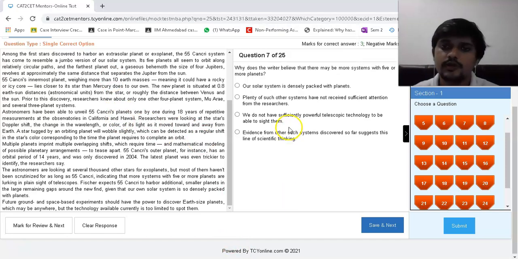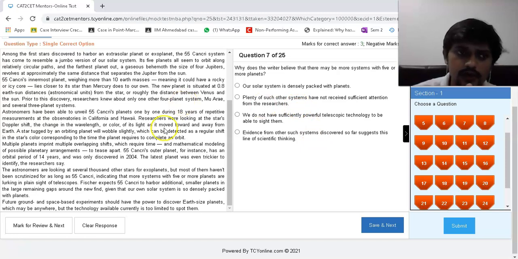Why does the author believe that there may be more systems with 5 or more planets? Our solar system is densely packed with planets. Okay, plenty of such systems have not received sufficient attention from the researchers. Not a sufficiently powerful telescopic technology, no. Such systems discovered so far in this line of scientific thinking. Okay, that there may be more. Plenty of such other systems may have not received sufficient attention from the researchers.